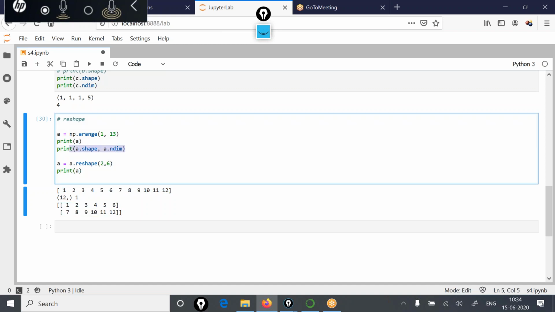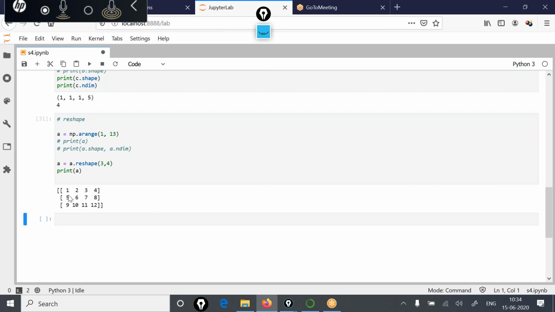So I'll make this a comment, and if I mention the reshape value as 3, 4, so here now I am mentioning that I want to arrange these 12 elements in the form of 3 rows and 4 columns format. And if I run, you'll see these 12 elements have been arranged in 3 rows and 4 columns structure form. So I hope the function of this reshape is clear to you.